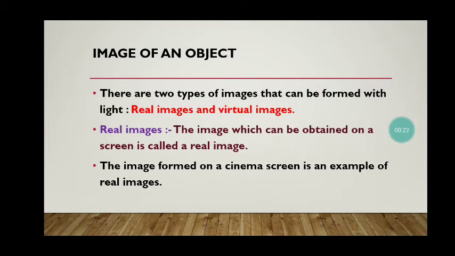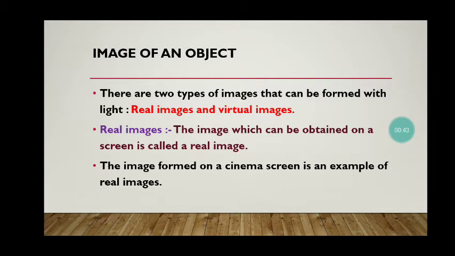So there are two types of images that can be formed with light. The first one is real images and the second one is virtual images. So what is a real image? A real image is one which can be obtained on a screen.